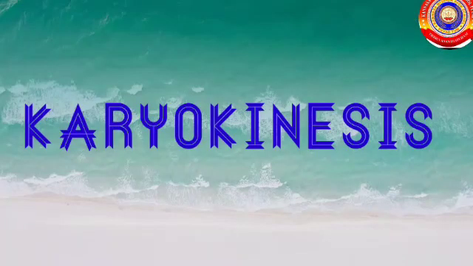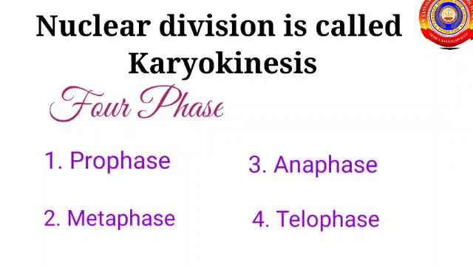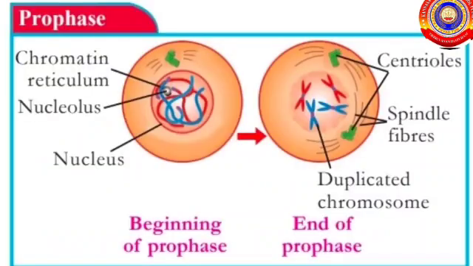Moving to the next is karyokinesis. The nuclear division is called karyokinesis. It has four phases: prophase, metaphase, anaphase, and telophase. First one is the prophase. At the beginning of the prophase, inside the nucleus, we can see chromatin reticulum, nucleolus, and a green colored centriole are present.